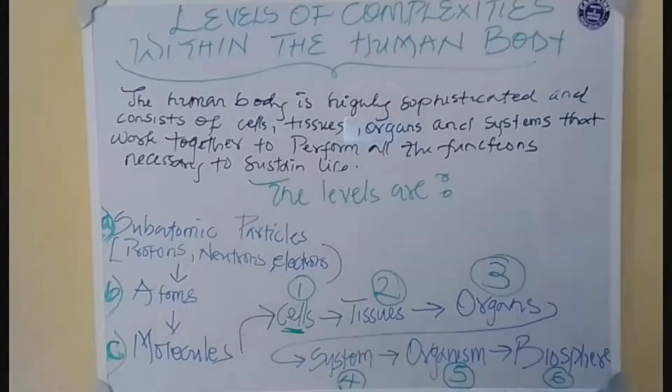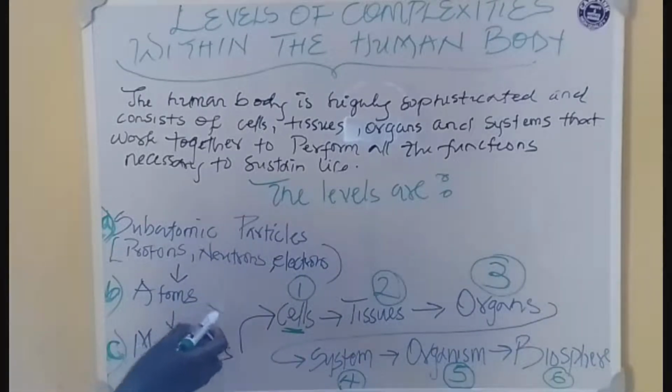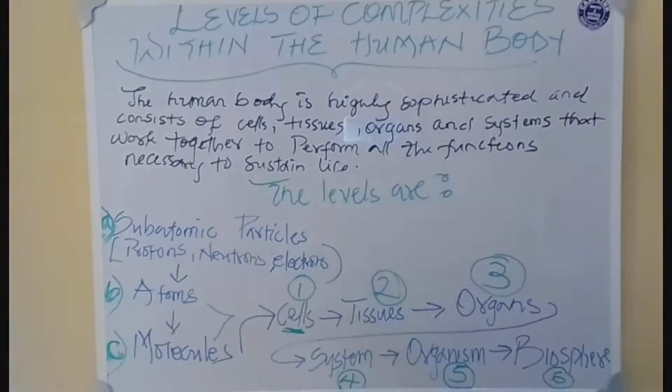The human body began as a single cell. But then where did cells come from? You say, okay, the cell came from the cell of the mother and the father. Where did the cell of the mother and the father come from? Via science, we know that cells consist of atoms and molecules.